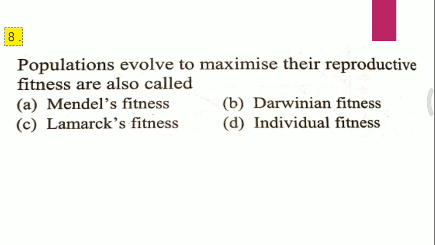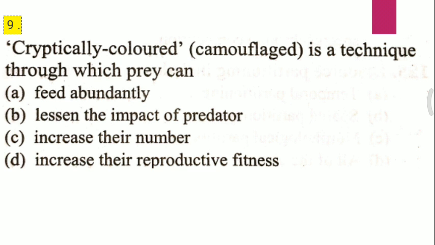Question 8. Population evolved to maximize their reproductive fitness are also called A, Mendel's fitness, B, Darwin fitness, C, Landmark's fitness, D, individual fitness. Population evolved to maximize their reproductive fitness are also called, and the answer for the eighth question is B, that is Darwin fitness.